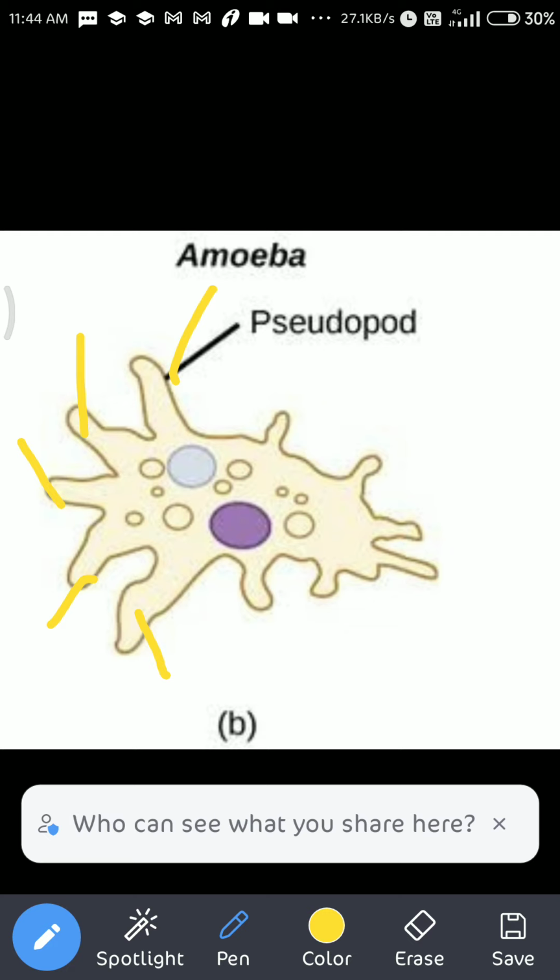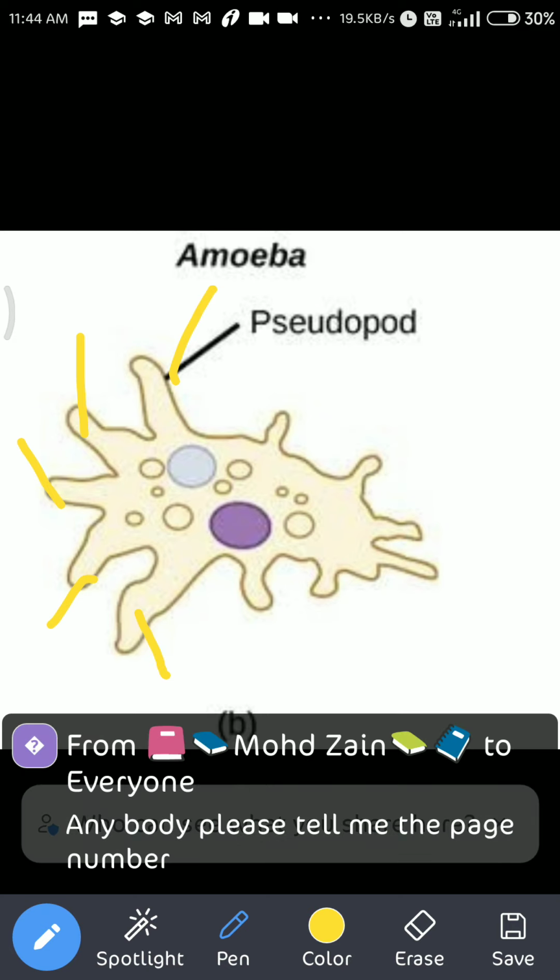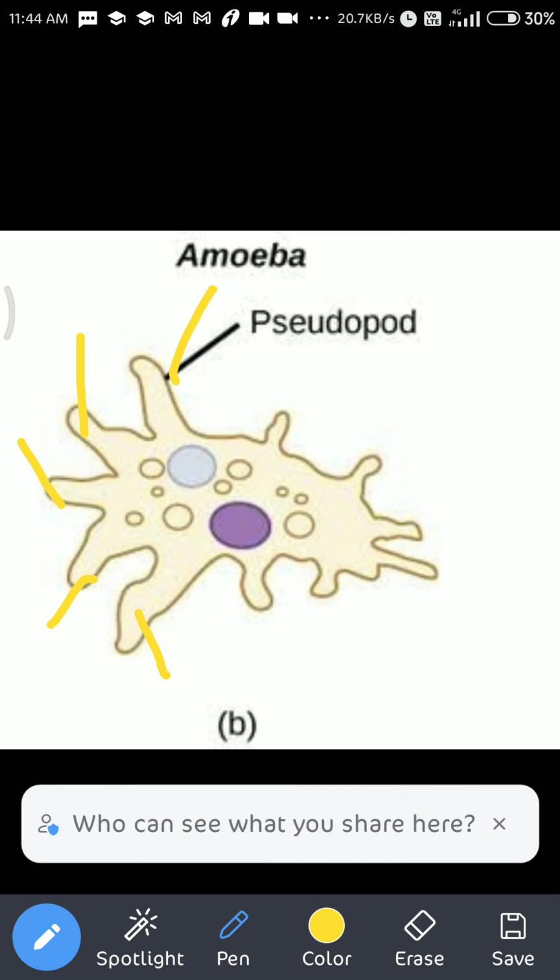Just like we have specific locomotory organs, legs, with a specific shape, and legs are for locomotion only in our body, but in amoeba, the pseudopodia are for the function of movement, but they do not have any specific direction.